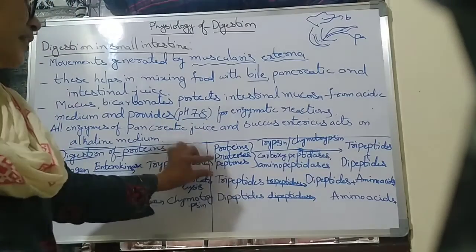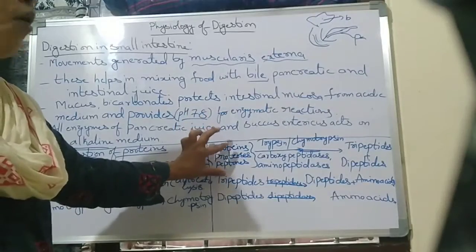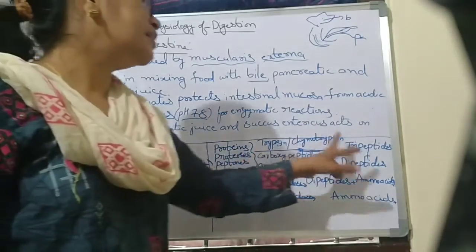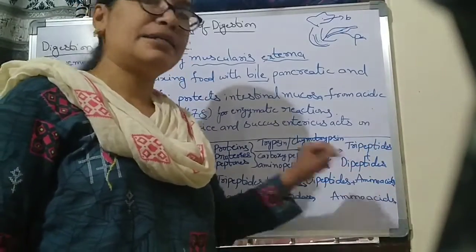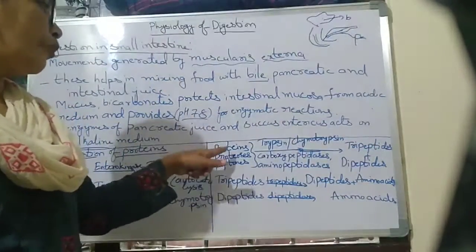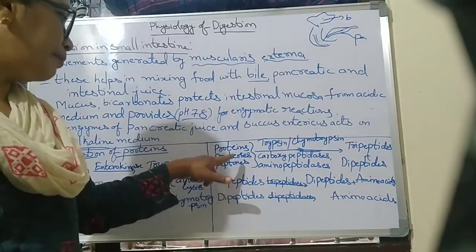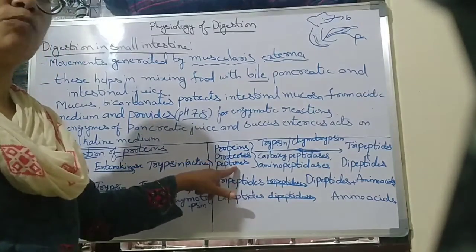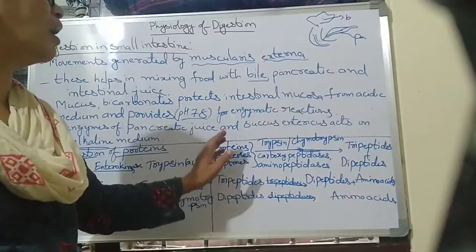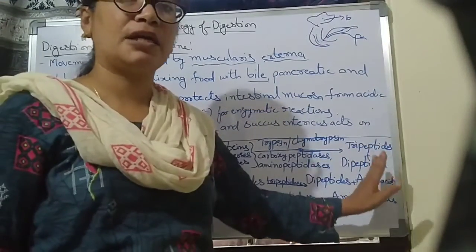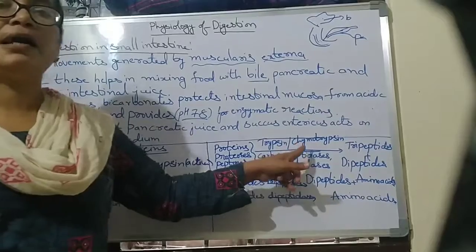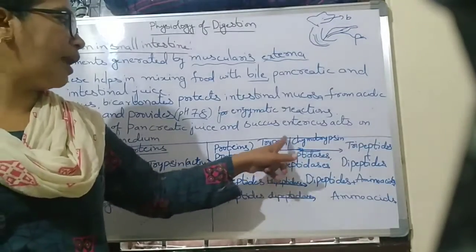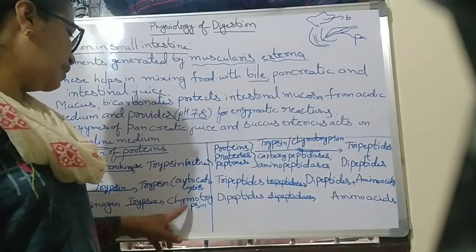Proteins, proteases and peptones, the small particles, are all converted into tripeptides and dipeptides in the presence of the active forms, trypsin and chymotrypsin.